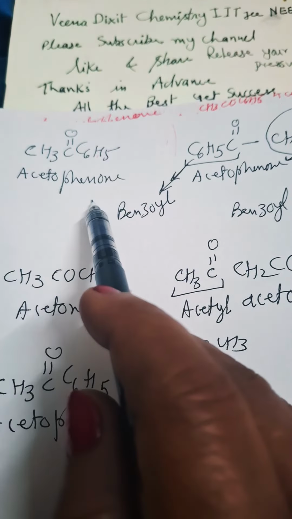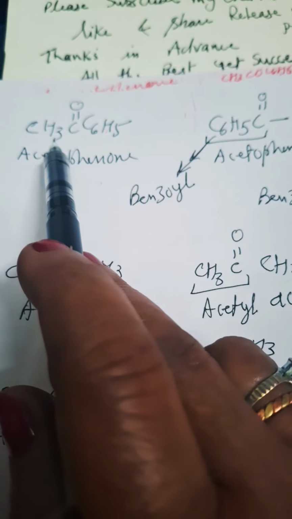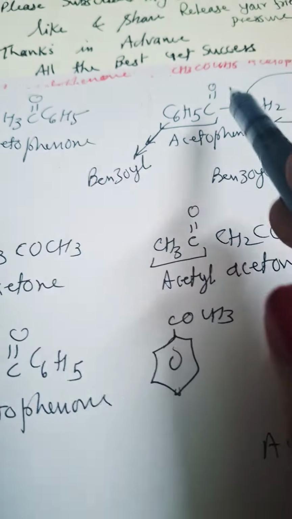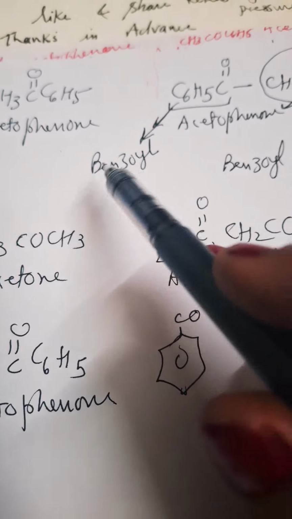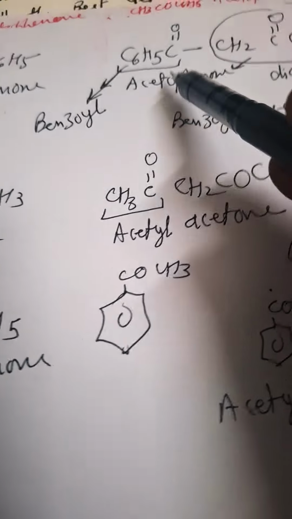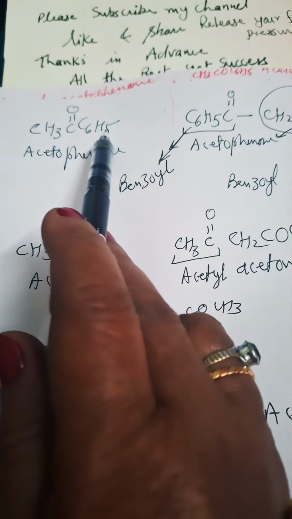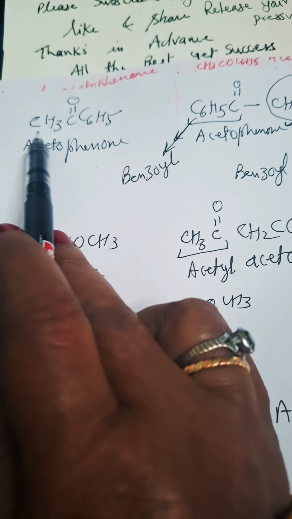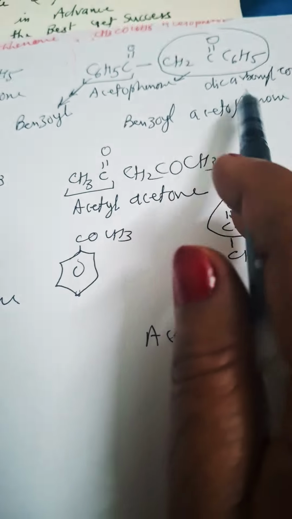CH3COC6H5 is acetophenone. This is the structure. When one H of the CH3 group is replaced by the benzoyl group, C6H5CO, it is called benzoyl acetophenone. The rest of the structure will remain the same. In CH2, one H is replaced by the C6H5CO group, so we call it benzoyl acetophenone.